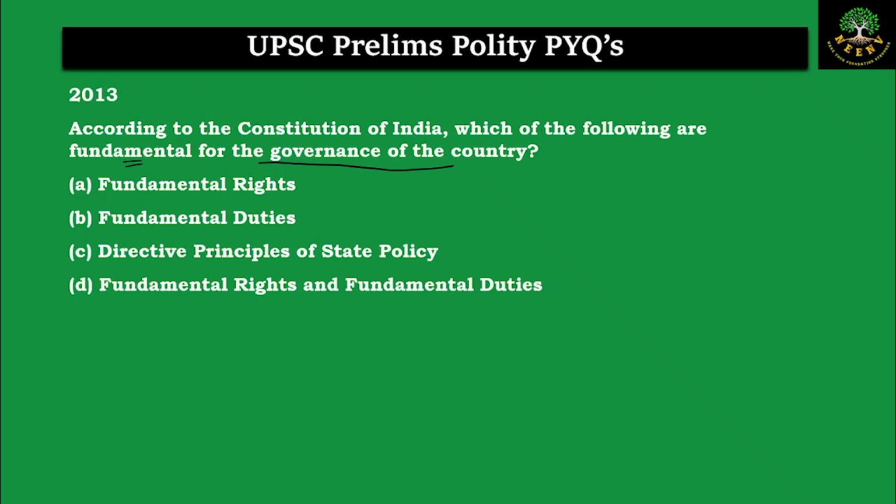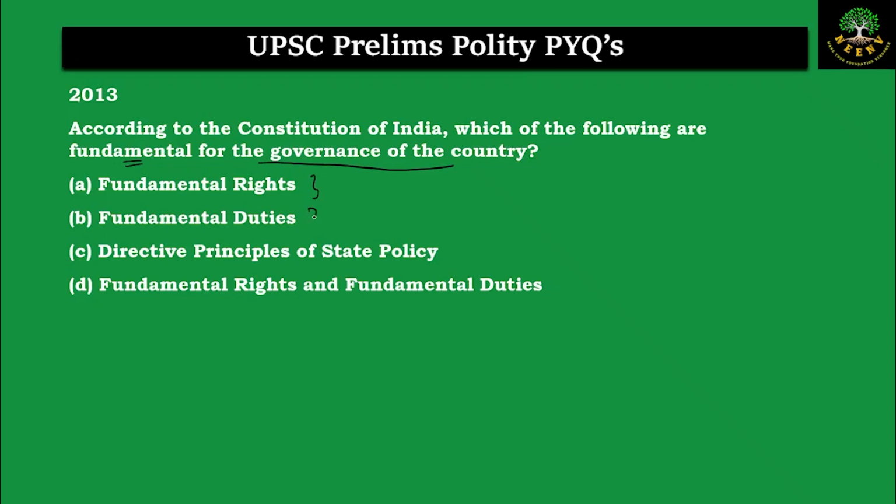Option A, fundamental rights. Option B, duties. Option C, directive principles, that is DPSPs. And option D, fundamental rights and fundamental duties. Now, what does fundamental rights contain? If we briefly have to say, the fundamental rights are certain protections given to the people. At the same time, these protections are limitations against the power of the state.